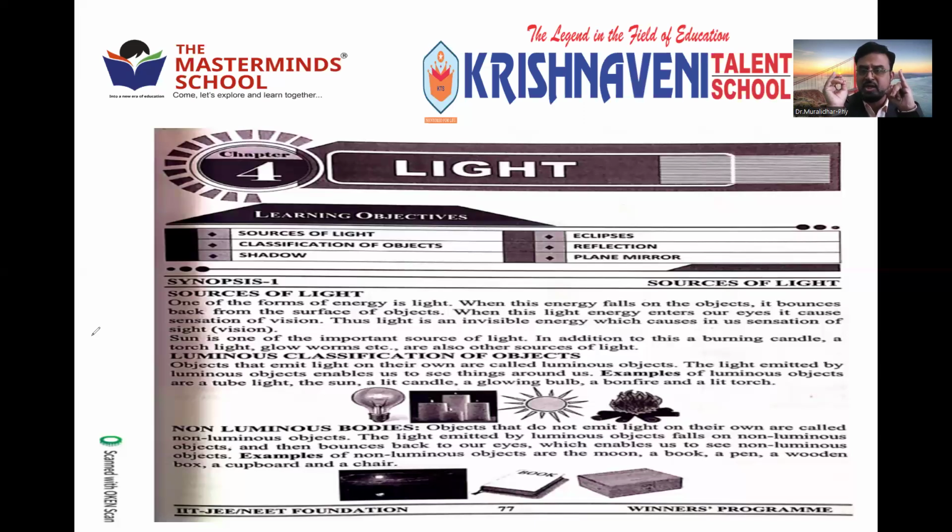It may be either natural in the form of sun or moon. Of course, moon is a different way. And artificial are candle, bulb, torchlight, glowworms, etc.